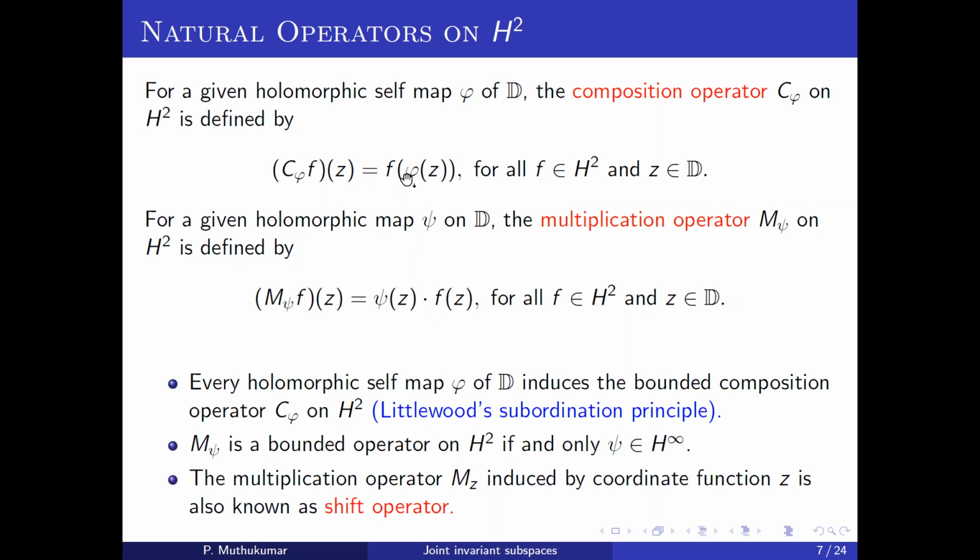For any given self map, the composition operator is always a bounded linear operator on H2. This follows from the Riesz subordination principle. The multiplication operator is bounded if and only if the inducing symbol psi is a bounded function. If you take the multiplication operator M_z, induced by psi equal to z, this is known as the shift operator. Namely, it just shifts the coefficients, and that is why we call it a shift operator.